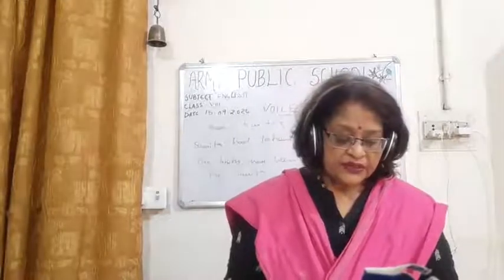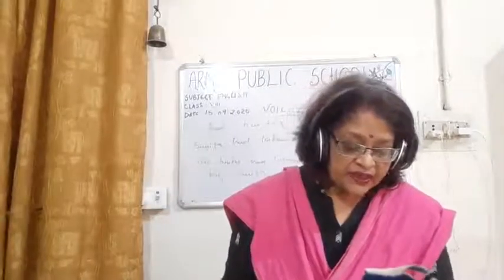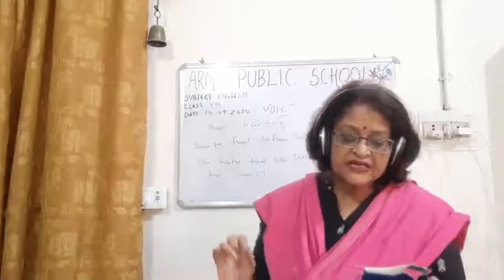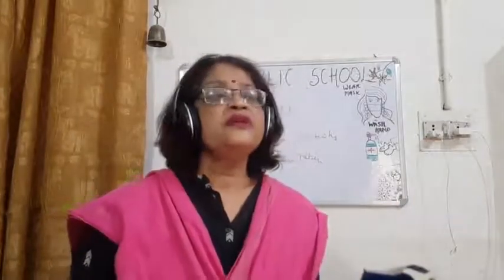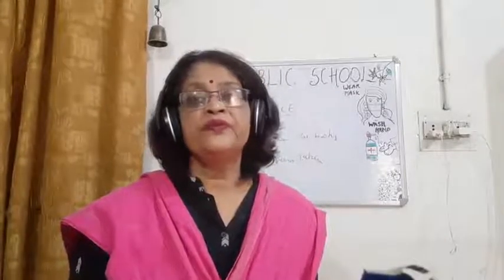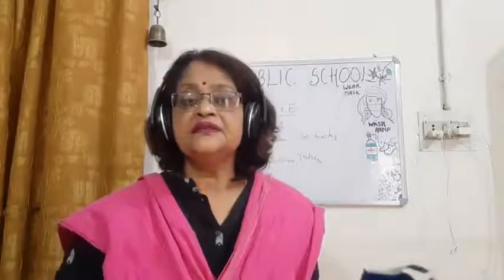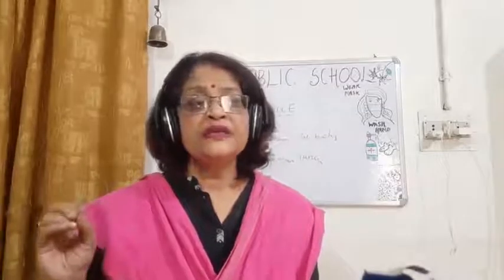Now one more sentence of past perfect tense I will tell you. Hari had cleaned the room. In this sentence, Hari is the subject, the room is the object.